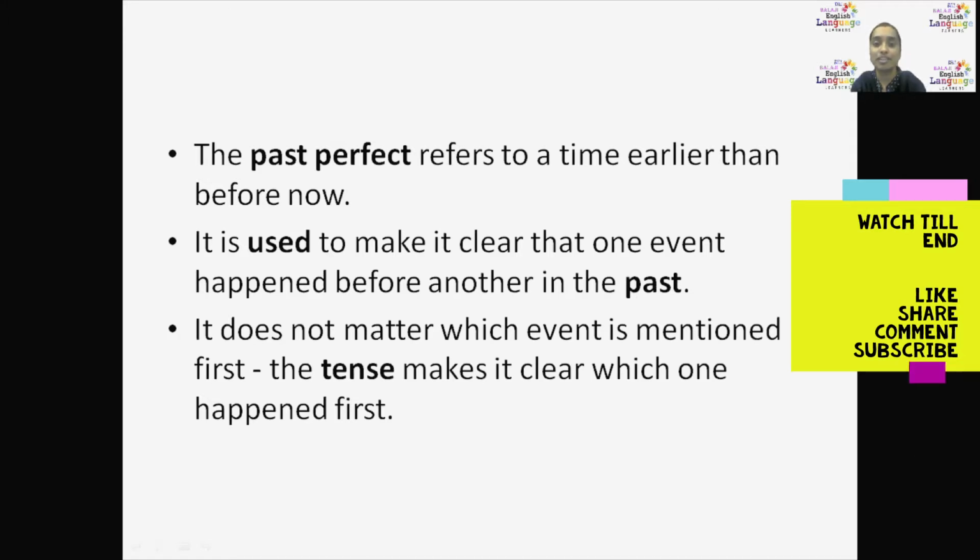The past perfect refers to a time earlier than before now. See, I'm repeating it again. The past perfect refers to a time earlier than before now. It is used to make it clear that one event happened before another in the past, one after the other. And it is used to make it clear which happened first and which happened later on.